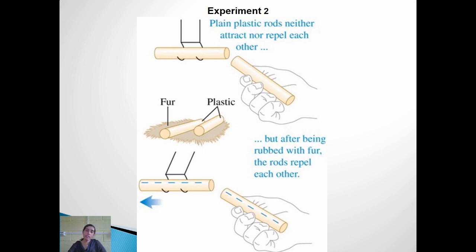Okay. When he rubbed them over the fur, the plastic rods got electrified, which means they got charged. And now again when he brought those two plastic rods near to each other, those two rods again showed the force of repulsion, right?